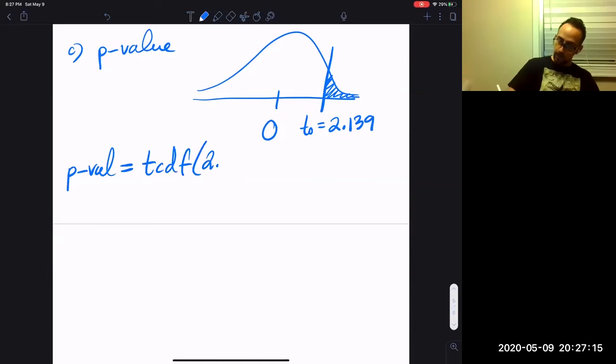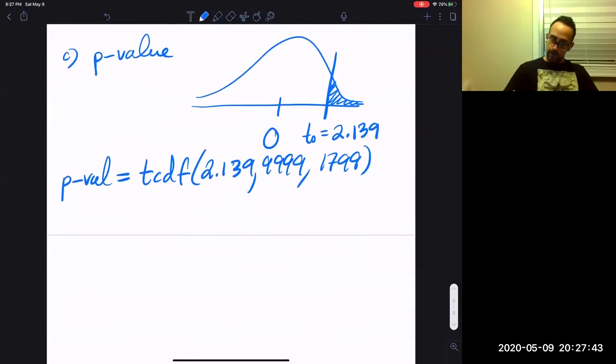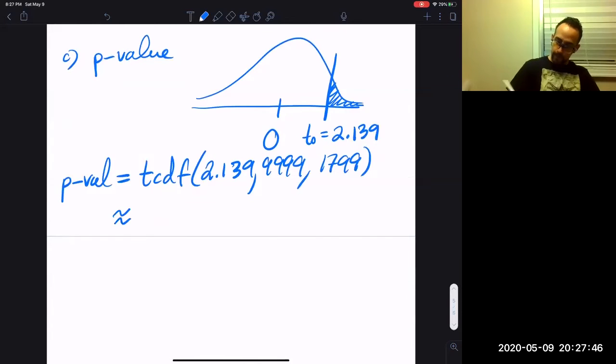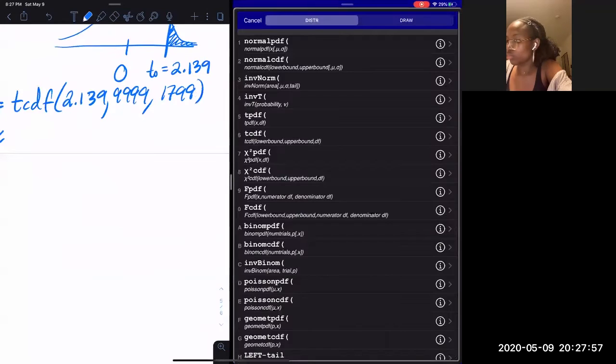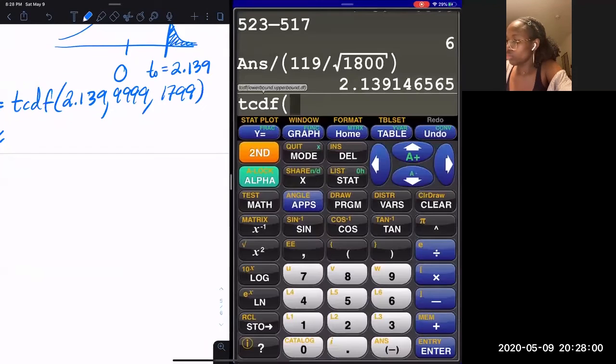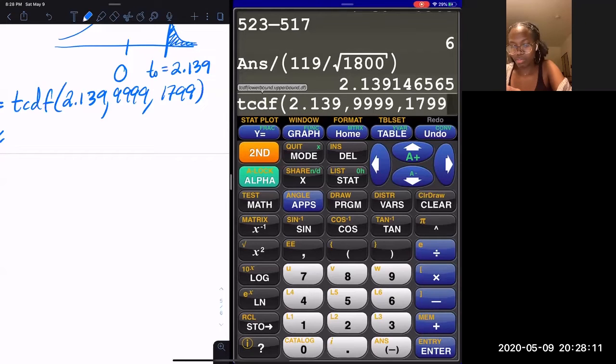So I'm going to plug in 2.139, comma, 9999, comma, degrees of freedom. I think it was 399 maybe. What was the sample size? 400 again? Or was it 1800, I thought, right? Yeah, so 1799. For the p-value, lo and behold, TCDF, the second distribution. Hopefully you have that on your calculator. 2.139, comma, 9999, comma, 1799. Okay, let's see. Okay, I got an answer. You got it?